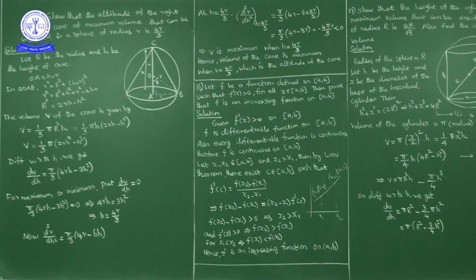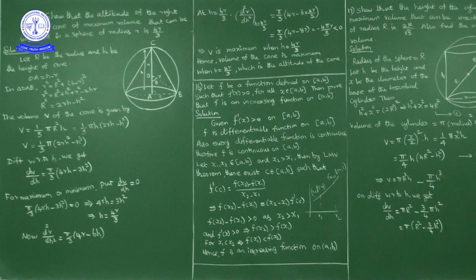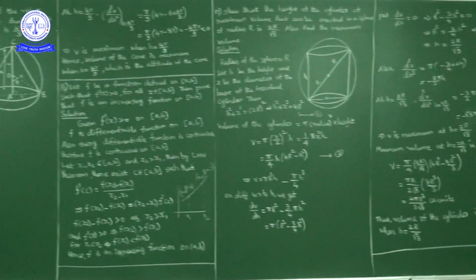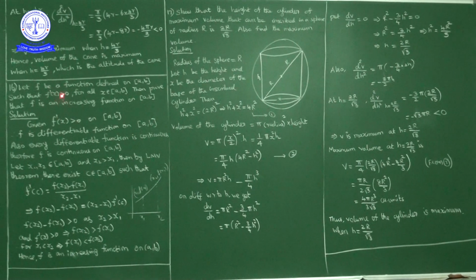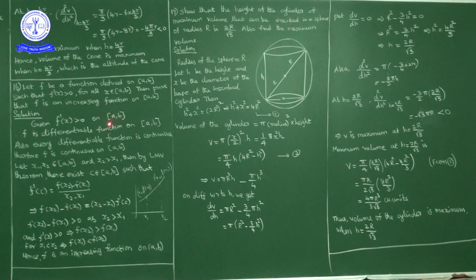Now suppose this is a function y = f(x). If it is an increasing function, suppose x1 is less than x2 and f(x1) is less than f(x2), then it is an increasing function. Now what is given here? f'(x) is positive in closed interval [a, b].